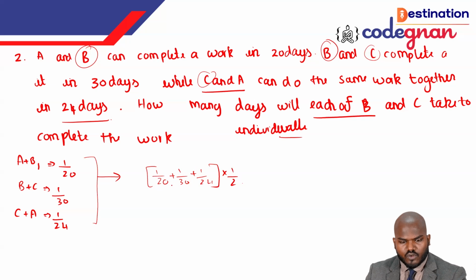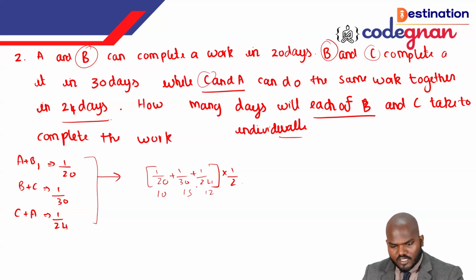That is, if you see here this one with respect to the fourth table, it can't be done. It may be considered as 10, it may be considered as 15, it may be considered as 12. If you consider this like this, it will give you definitely the value called what? That is 120. If you take the LCM of this one, it will give you 120 below.